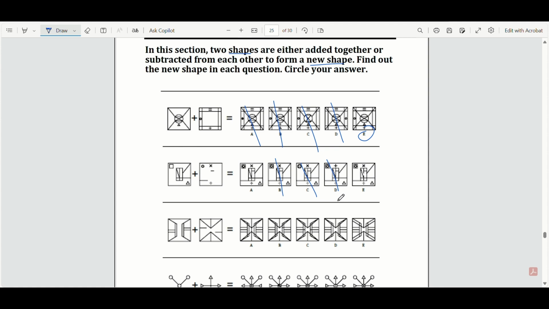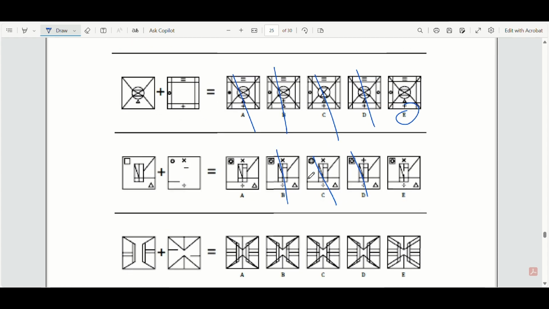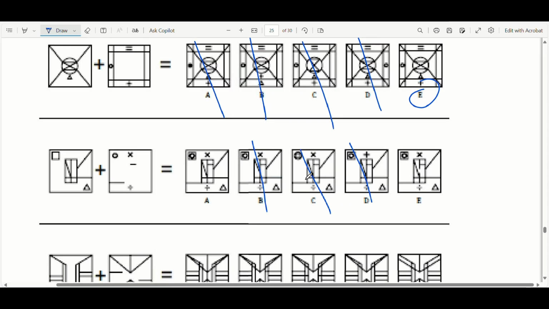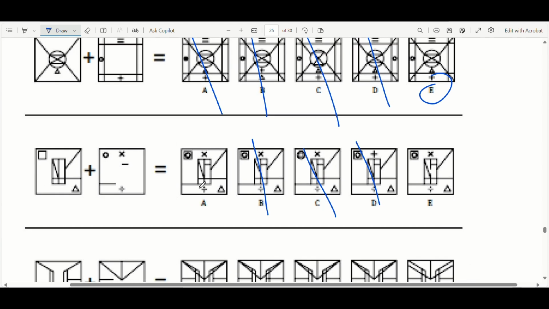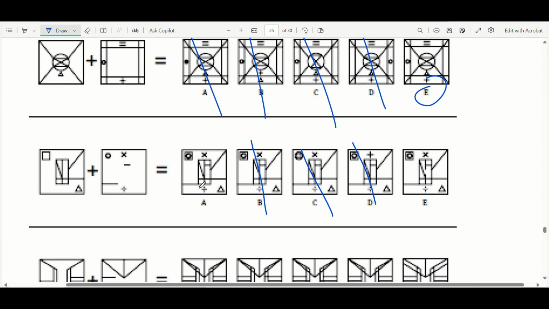Just looking for the difference still at the moment. Zoom in. Oh, there we go. I didn't notice that. You can see the gap here. So option E is incorrect. Option A is correct. There shouldn't be a gap.